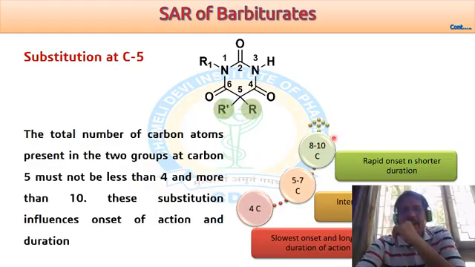So ultimately, this carbon chain length is crucial for DOA as well as onset of the compound activity.